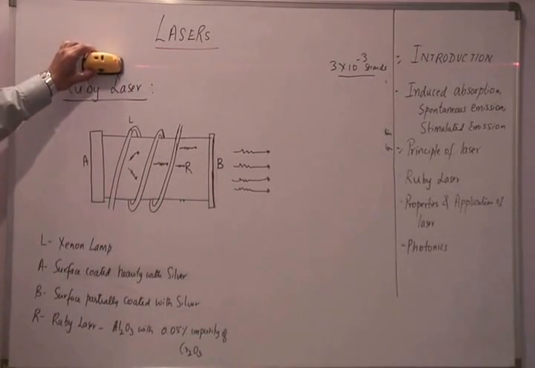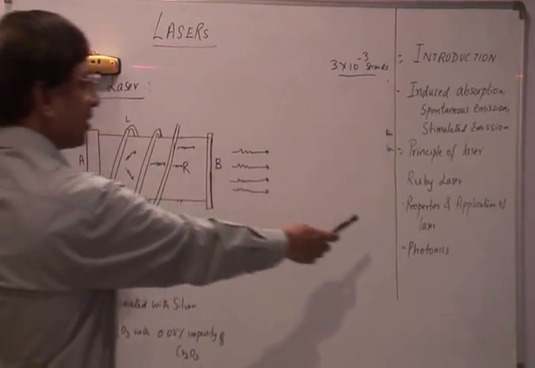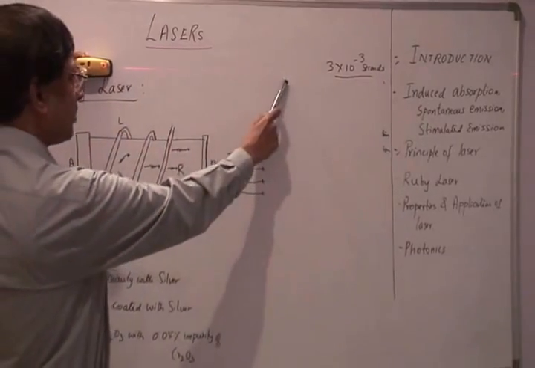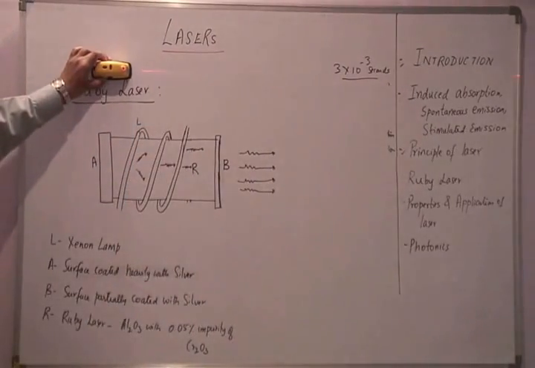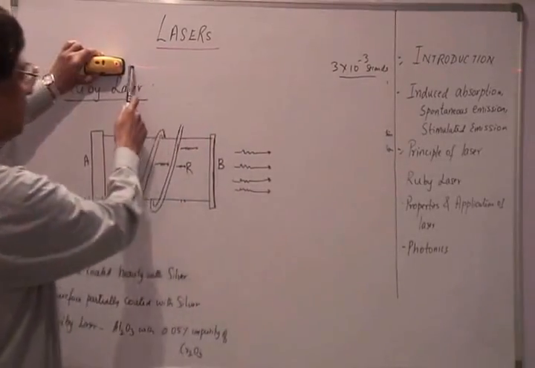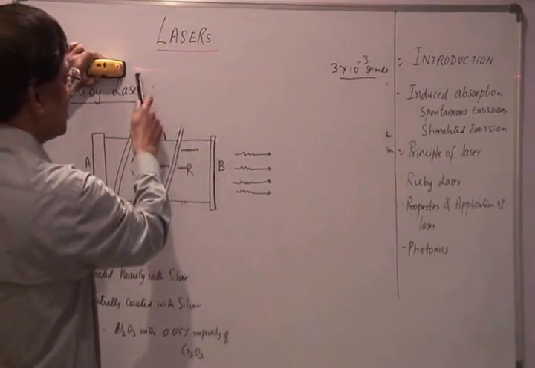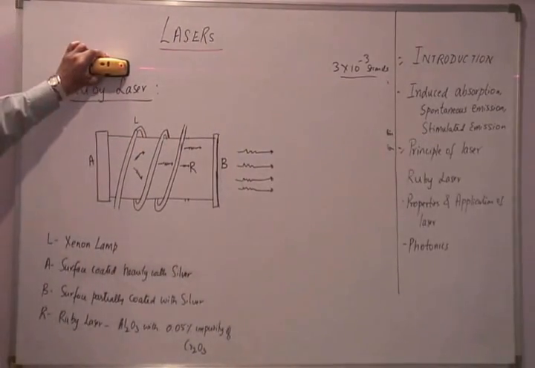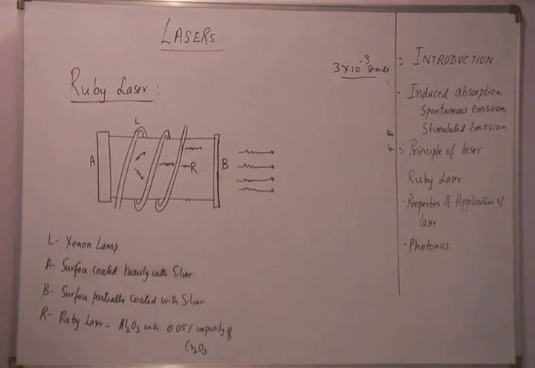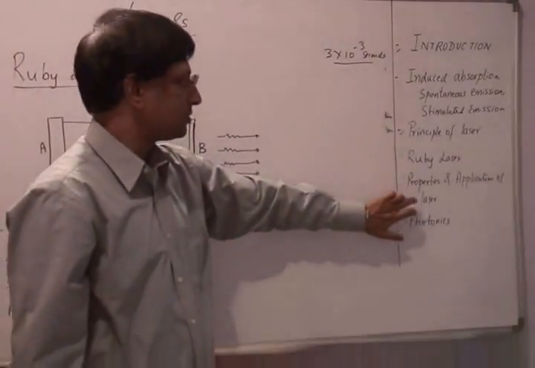Now, a couple of properties we can make out of laser light. We are looking at properties and applications of laser. First, it is a coherent, monochromatic light, that means light of one single color. And this laser light is concentrated. There is not much spread in this laser light. It's a very straight beam of light. So these are some of the properties of laser light. Let me write down some of the properties of laser beams, and then some of the applications.